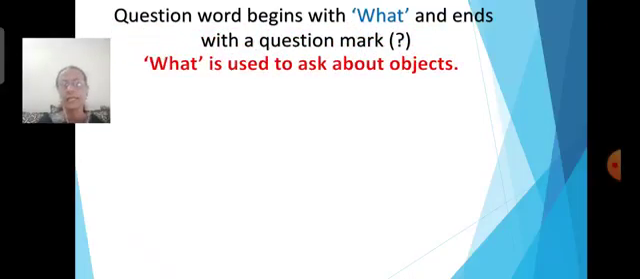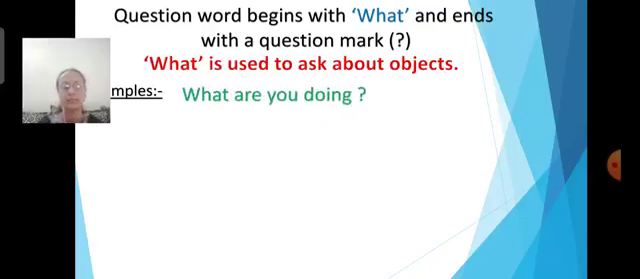Now, let me give an example. What? What is used to ask about objects? Now, suppose if I say, I'll show you this. What is this? What did I say? What is this? So, you will say, this is an onion. Right? So, when I show you some object, you will give me the answer according to that. So, what is used to ask about objects?